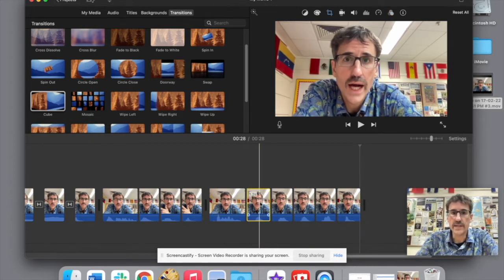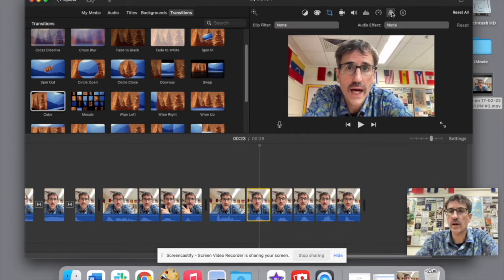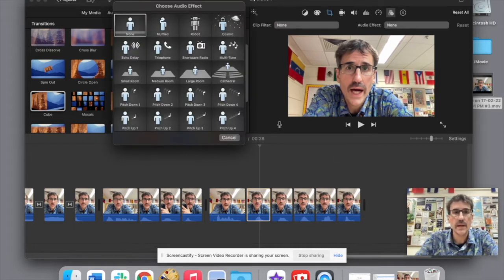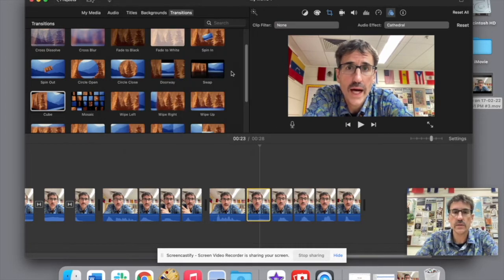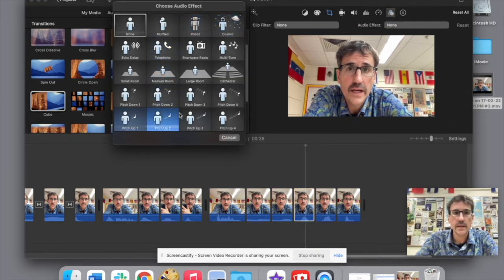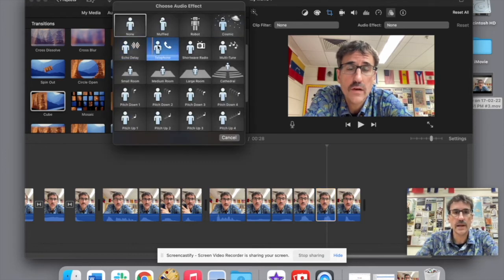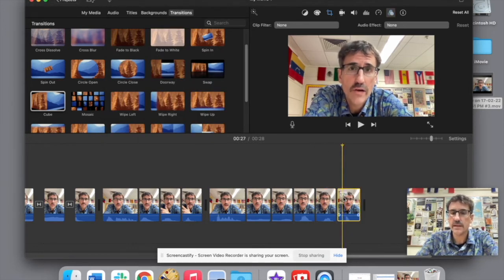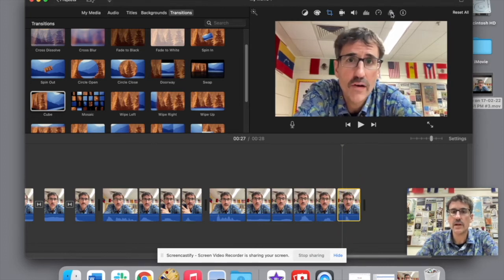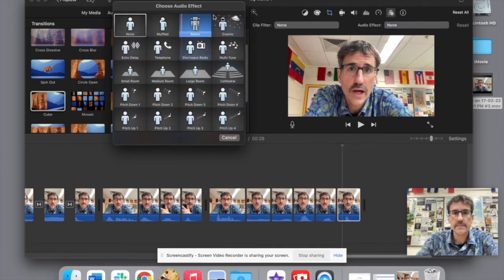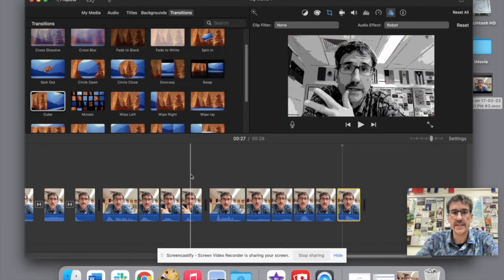Okay, so what I'm gonna do is I select the first one, I go to the 3 circles, and now it says audio effect. I'm gonna choose this one, for instance, 1, cathedral. Number 2 is gonna be large room. Number 3 is gonna be cosmic. Number 4, I select the clip, and it's gonna be telephone. Number 5, select the clip, and then it's gonna be robot.